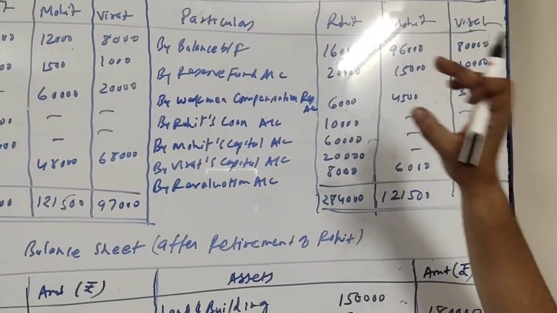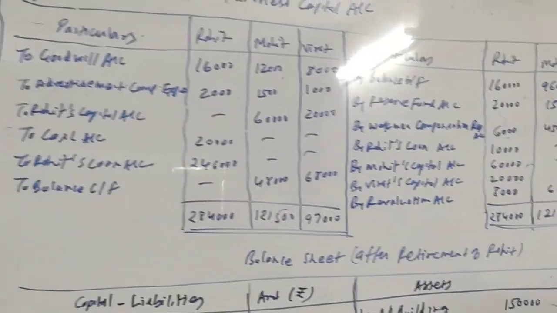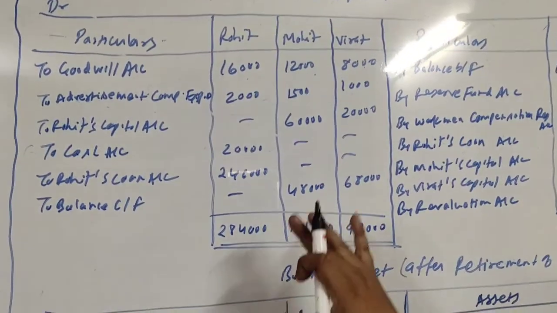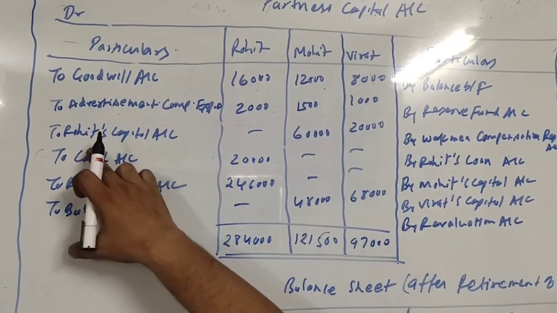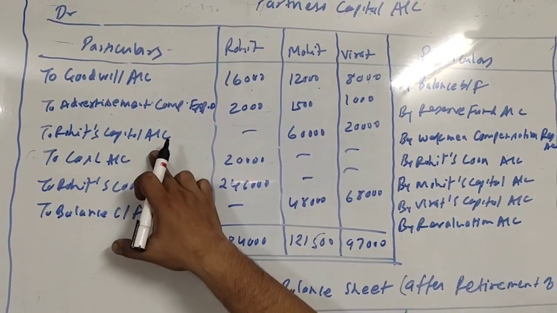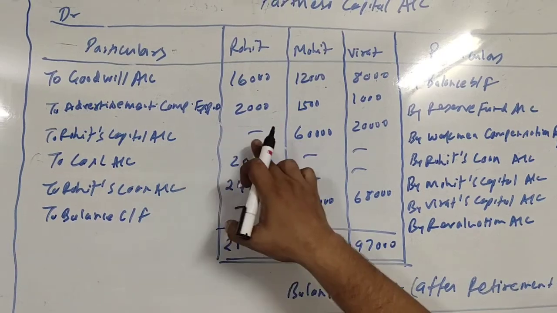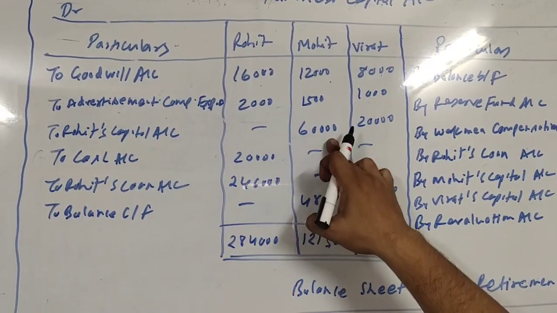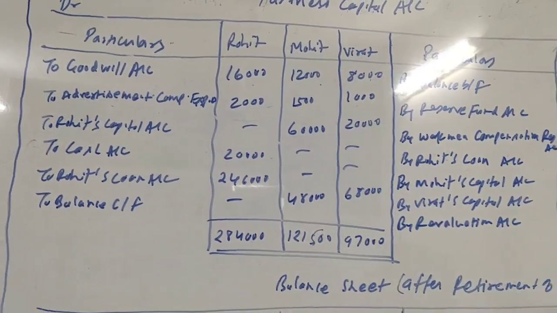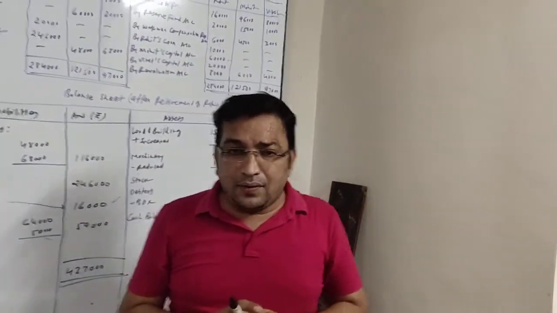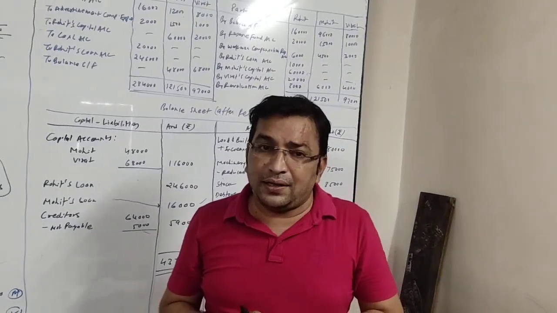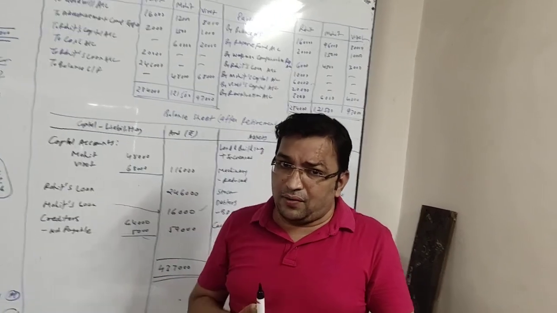This way 80,000 will be credited to Rohit's column. Now we have to debit 60,000 and 20,000 in the columns of Mohit and Virat respectively. So here we will be writing to Rohit's capital in the particulars column, Rohit's column 60,000 in Mohit and 20,000 in Virat. So this is how we give effect of goodwill in the retiring partner's capital and the gaining partners' capital accounts.